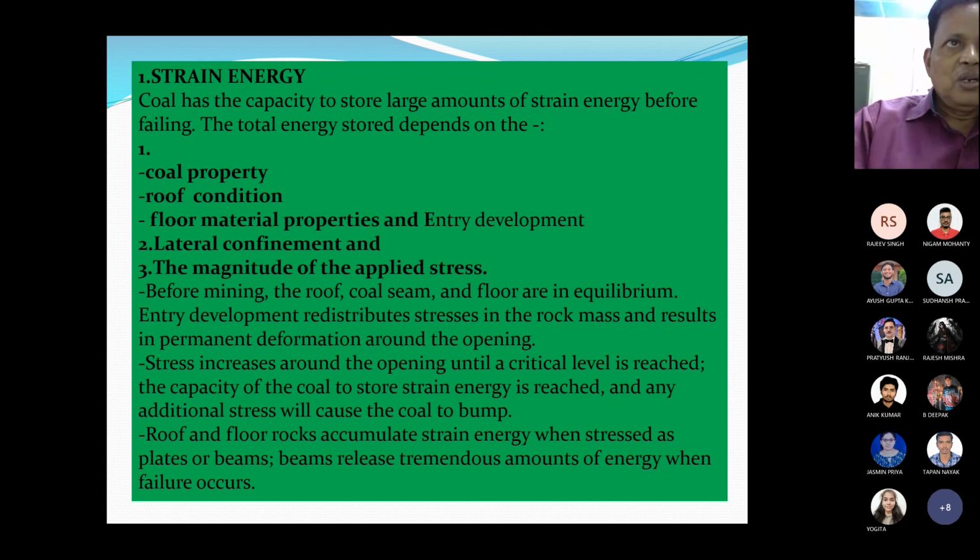Roof and floor rocks accumulate strain energy when stressed as plates or beams. Beams release tremendous amounts of energy when failure occurs.